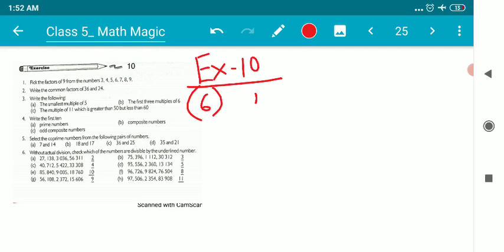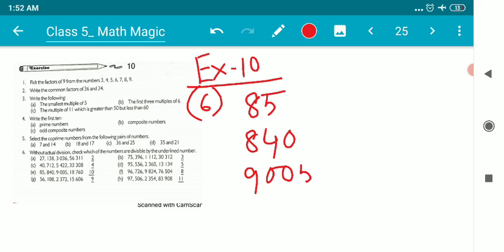So, let me write some numbers given in the book. 85, next is 840, next is 9005. Next number is 18,760. Okay, children. Now the question is whether these numbers are divisible by 10 or not.